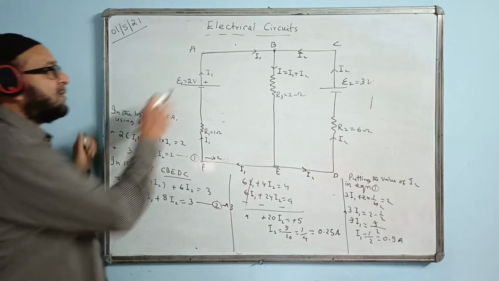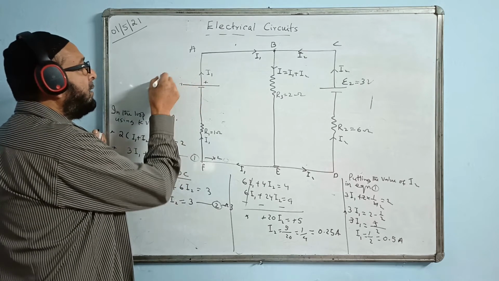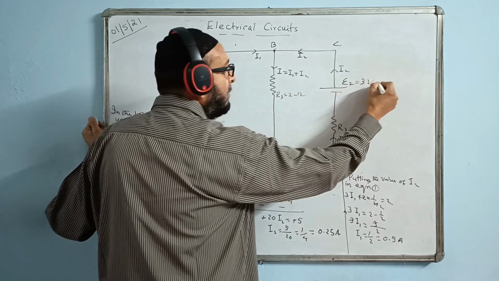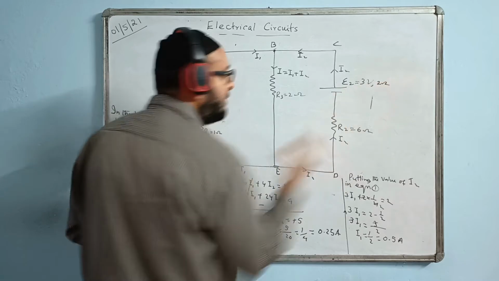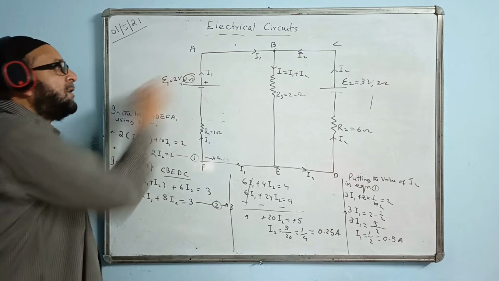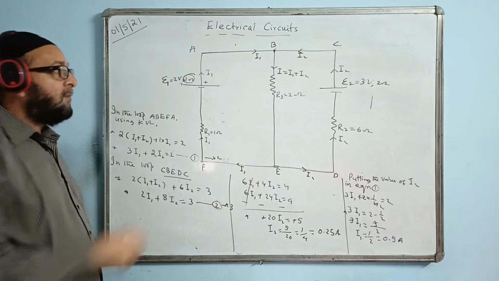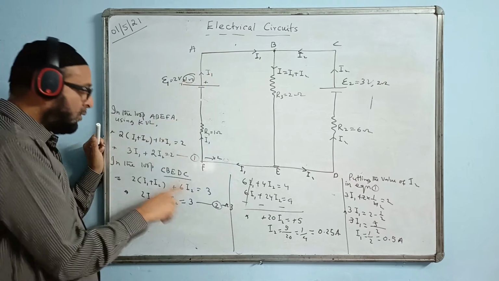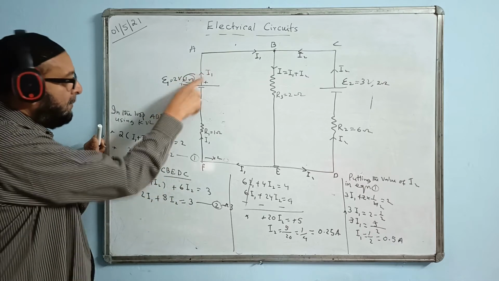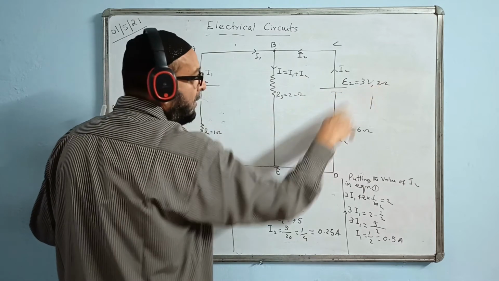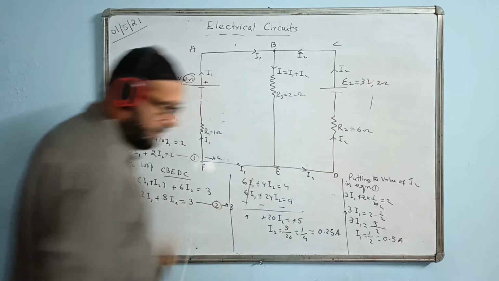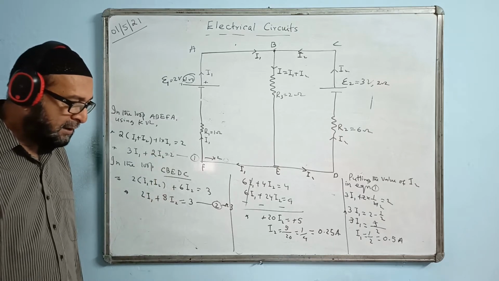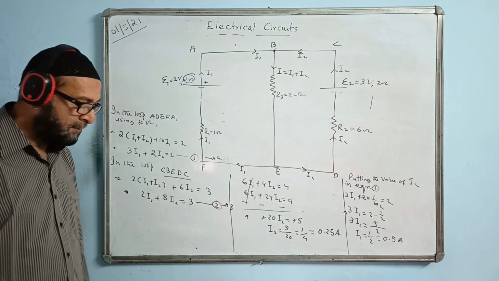Sometimes they give internal resistance here. They will write 2 volt like this. They will write I1 is equal to 2 volt, 1 ohm. Something is written here. Here also maybe 2 ohm is written. So we will take this also into consideration in that case. That is I1 multiplied by this will also come here, 1 into I1 will also be multiplied here. And this side 2 into I2 value will also be multiplied and taken down there. We cannot neglect that internal resistance. That also we have to take into consideration.